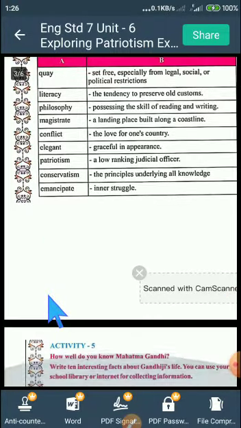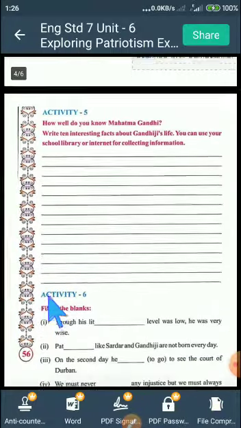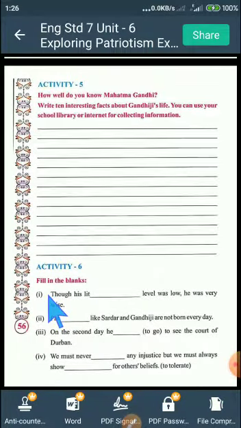Now we proceed with the next activity. In this activity, students, how well do you know Mahatma Gandhi? Write 10 interesting facts about Gandhiji's life. You can use your school library or internet for collecting the information, right? So do this activity, students.